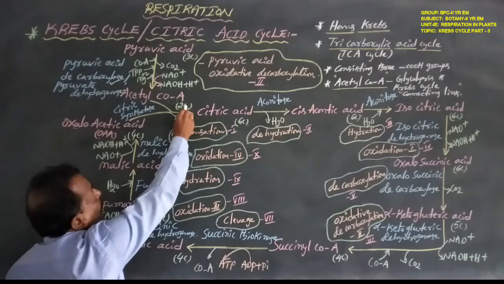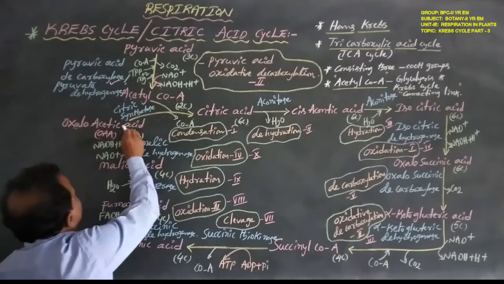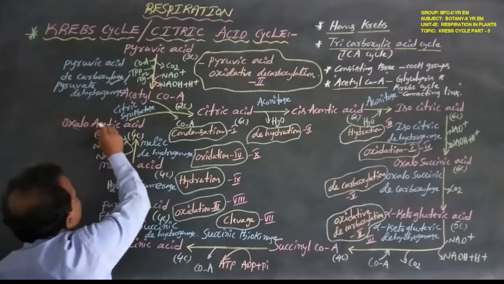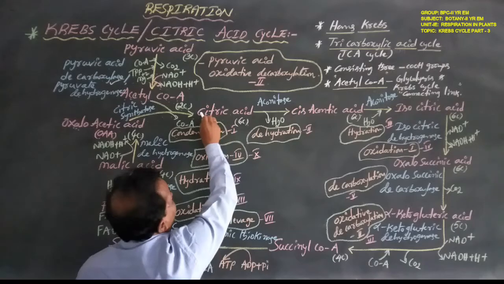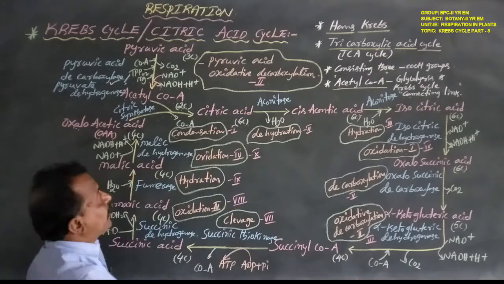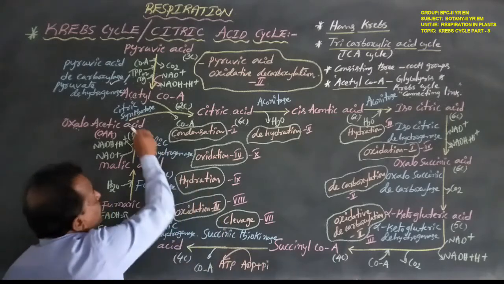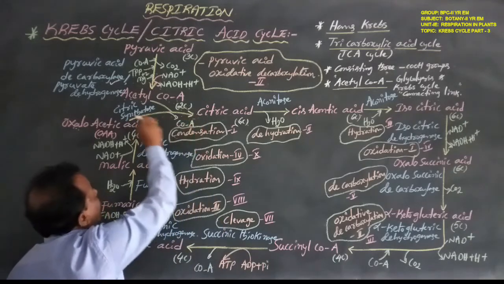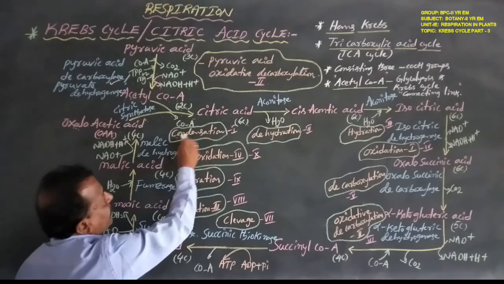The 2 carbon compound acetyl coenzyme A combines with the 4 carbon compound oxaloacetic acid to form the 6 carbon compound citric acid, with the removal of coenzyme A. This reaction is catalyzed by the enzyme citrate synthetase, and it is known as condensation.